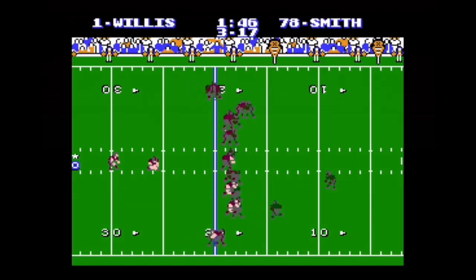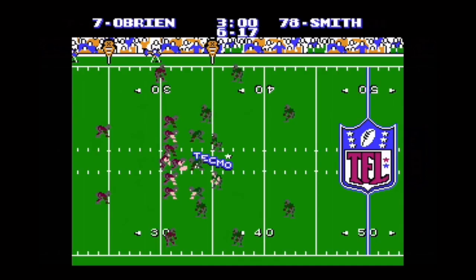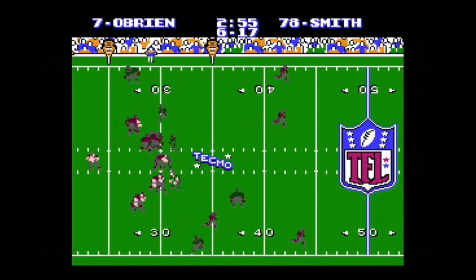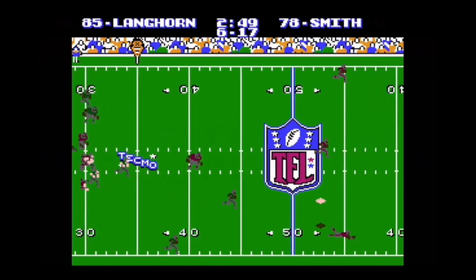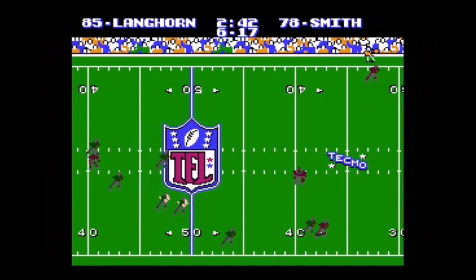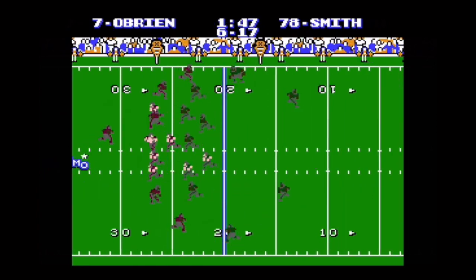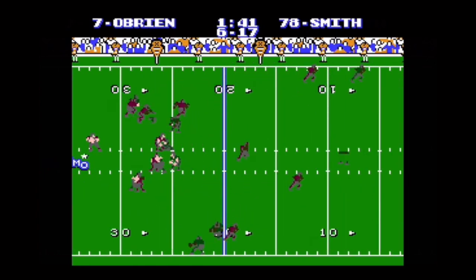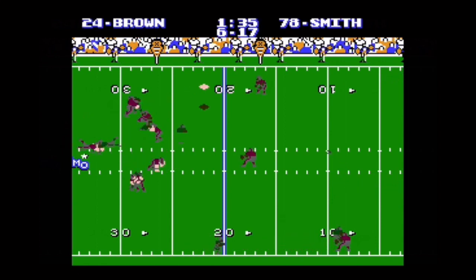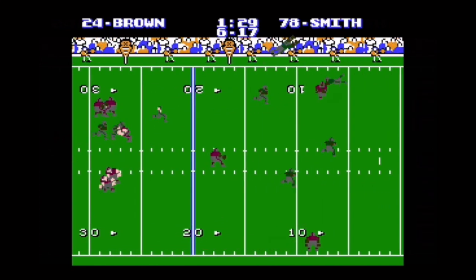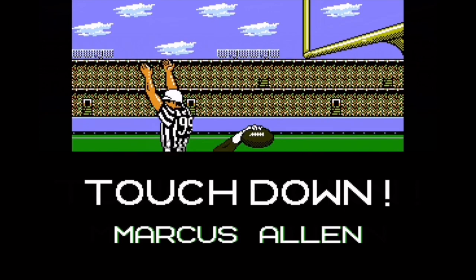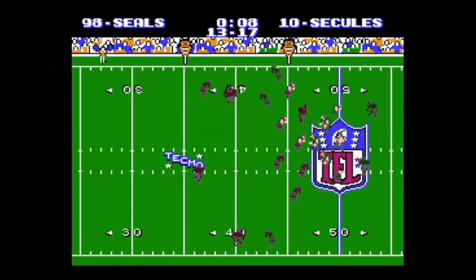Cleveland ends up settling for a field goal to kick it up, and it was doinked right in for a completed kick. The Eagles were unable to capitalize, so he passes off to Langhorne, catches it, gets past the 40, and stopped on the 37-yard line. And soon after, Ken O'Brien looks for another pass, almost gets sacked, completes it to Brown, runs past the 10, stopped on the 4-yard line, and ends up being settled by Marcus Allen for the touchdown.